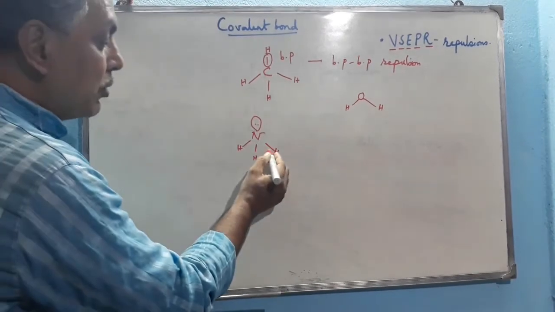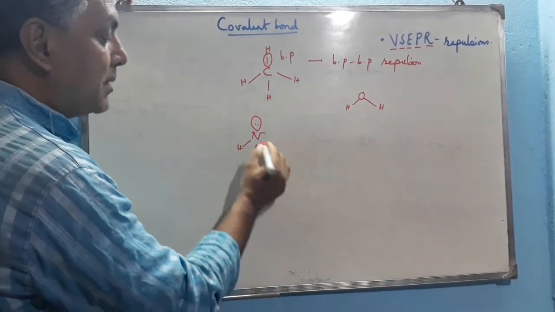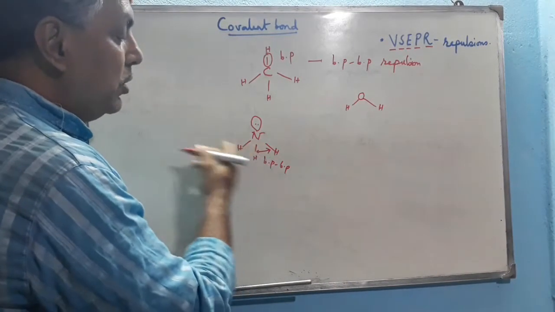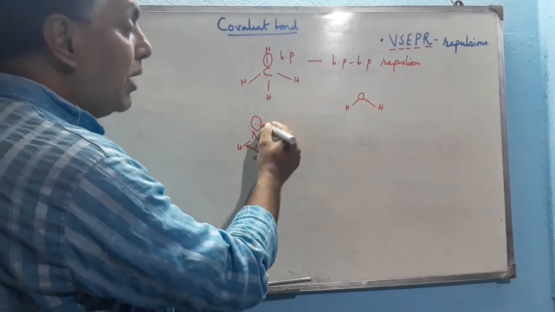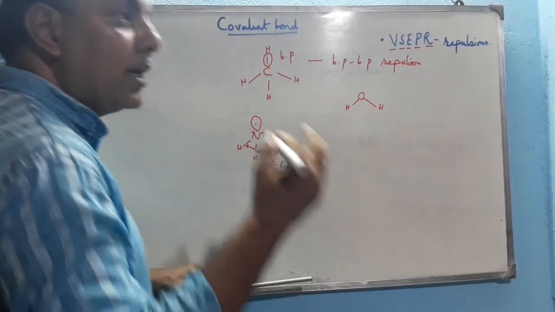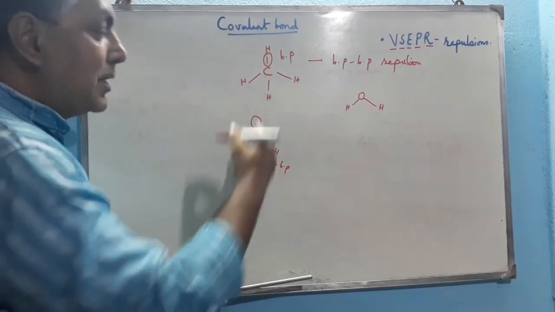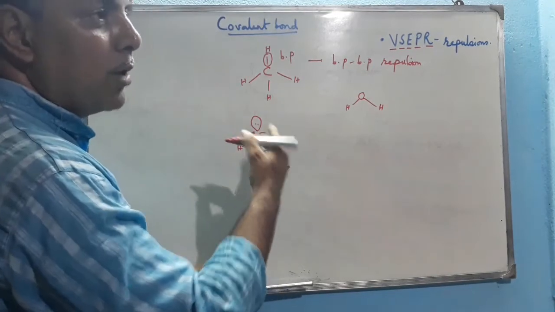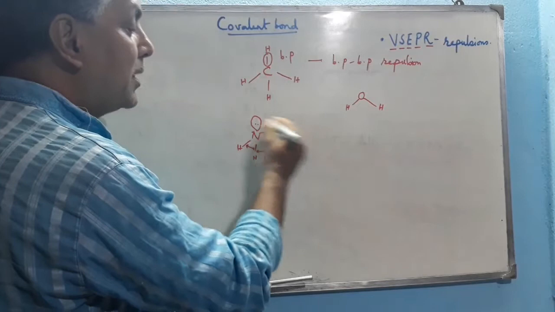Here bond pair repulsion also takes place because the bonds are filled by electron pairs. But a lone pair is solely over the central atom, so it is located nearer to the central atom. So a greater amount of repulsion occurs due to the presence of a lone pair over the central atom.